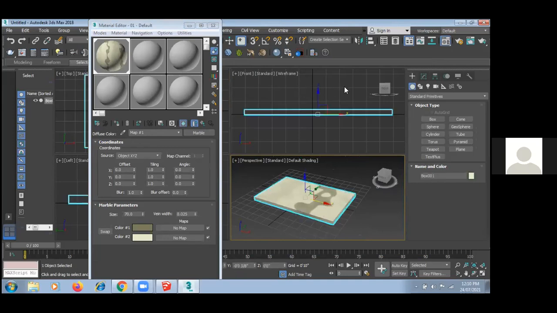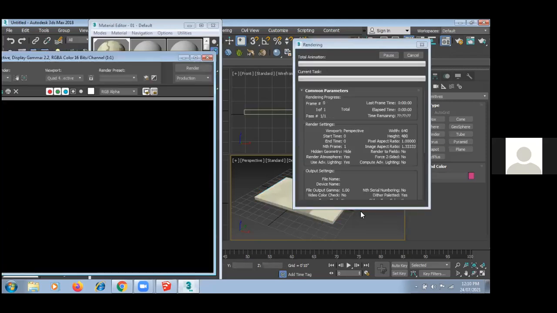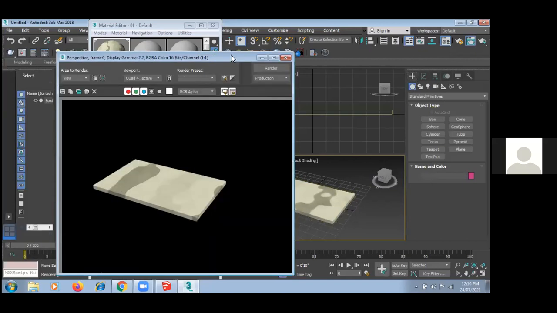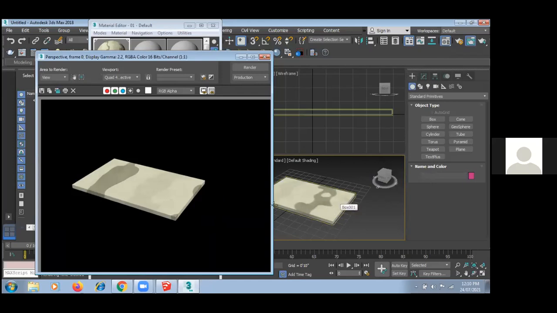Okay. Now here also we have render. F9 or Shift Q is for final render output. Can you see this? Whatever you are seeing in the viewport, it is different in the render view. That's why render is known as the final output. So this is your final product. Understood?